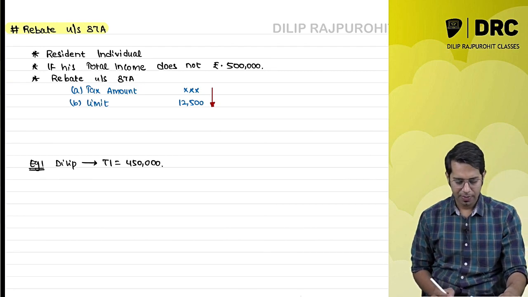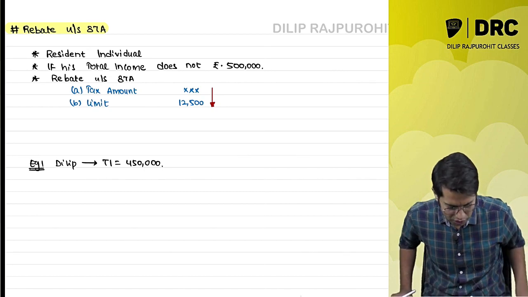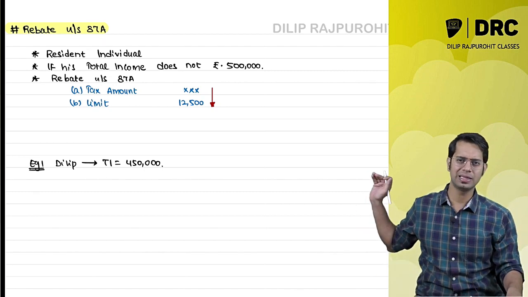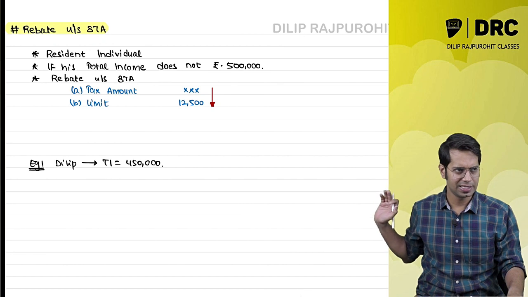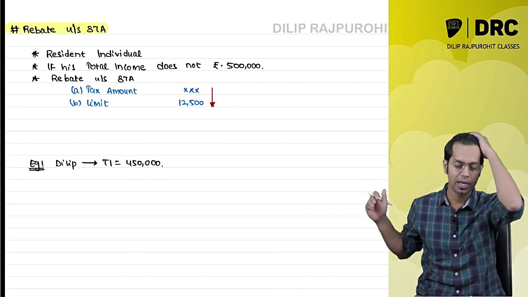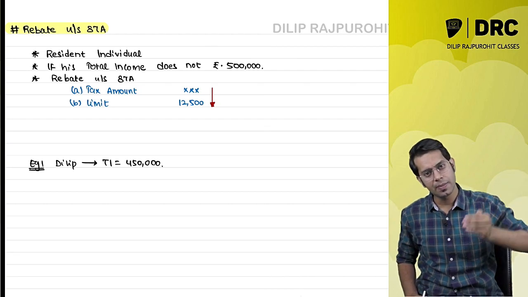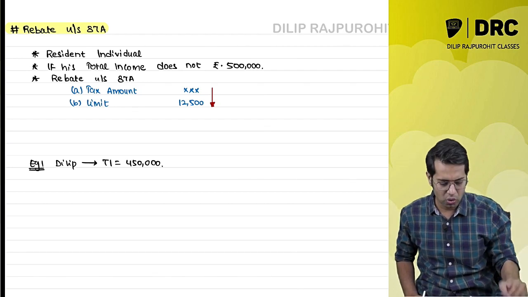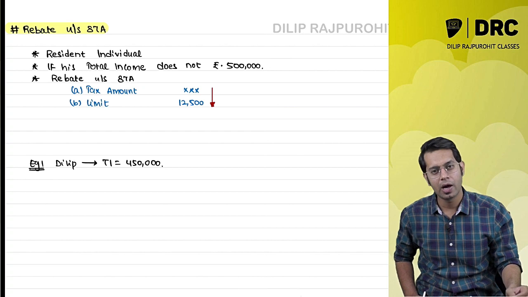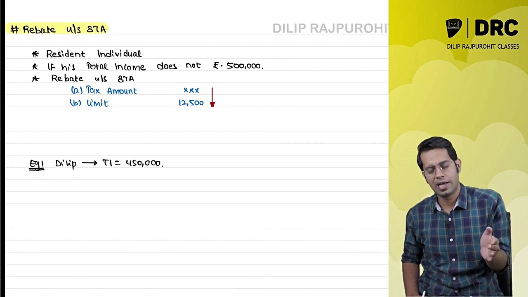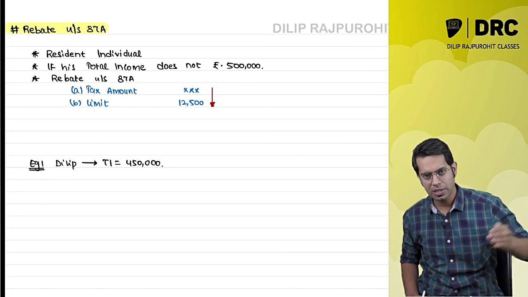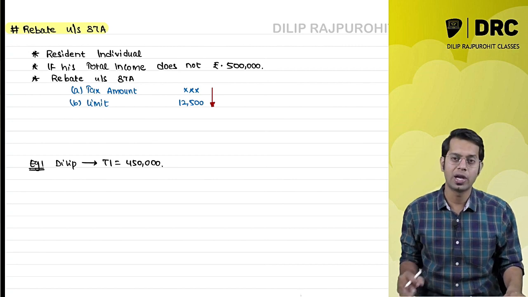So now tell me, Mr. Dilip, obviously he is a resident individual. Yes sir, he is a resident individual. How much is his total income? His total income is 4,50,000. Is his total income less than 5 lakh rupees? Yes sir, it is less than 5 lakh rupees. Because my total income is less than 5 lakh rupees, I am going to get a rebate.